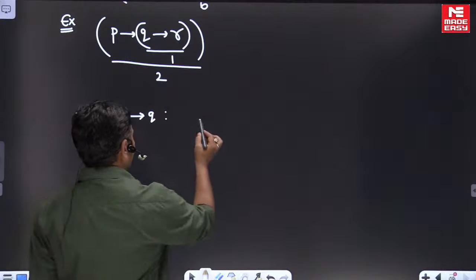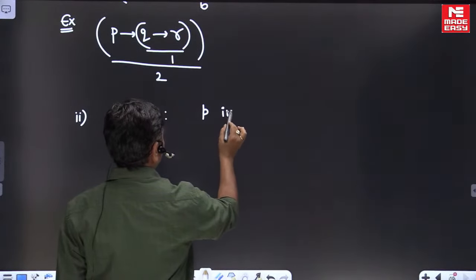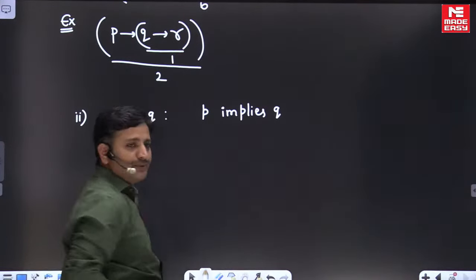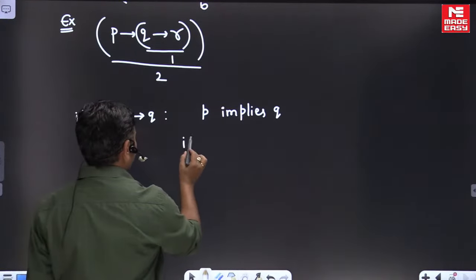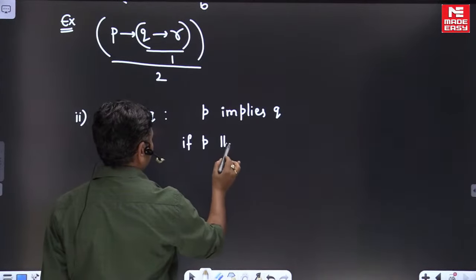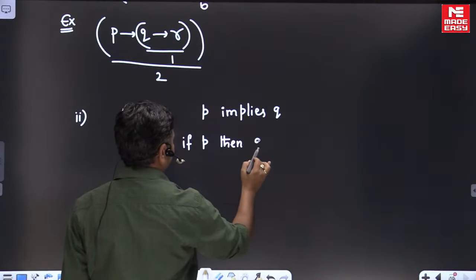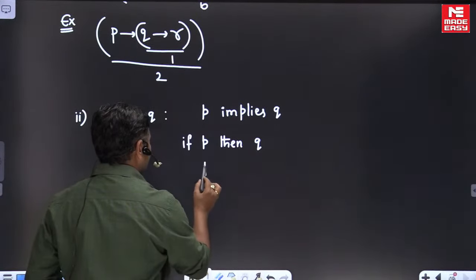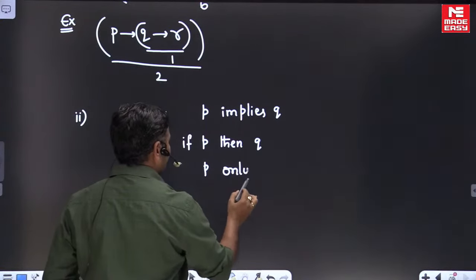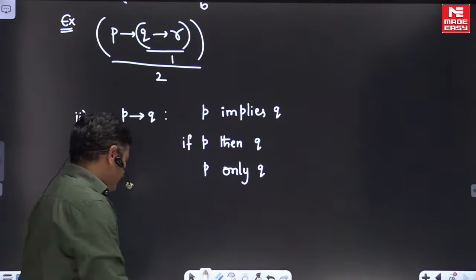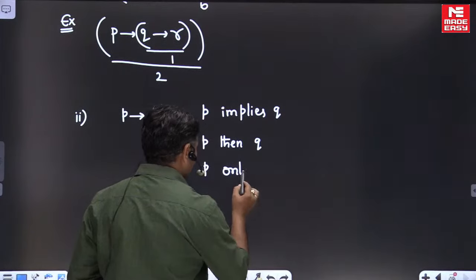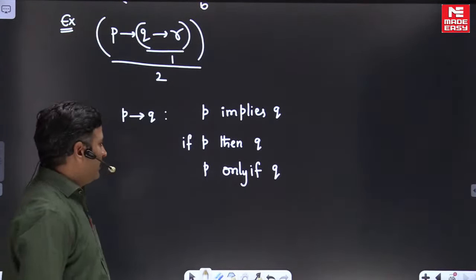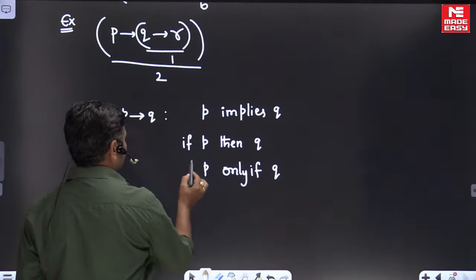Okay, one way of reading this statement is P implies Q. And the second way of reading this statement is if P, then Q, friends. Okay, and the third way of reading this statement is P only if Q. It is another way of reading this statement. And the fourth way of reading this statement, it is the first one, it is the second one, it is the third one, friends.